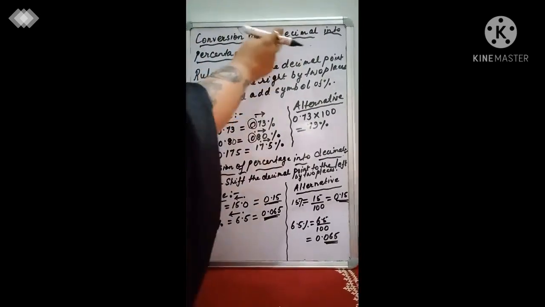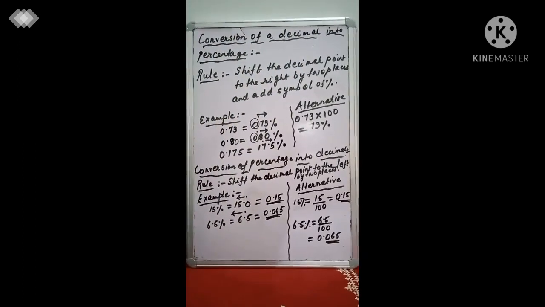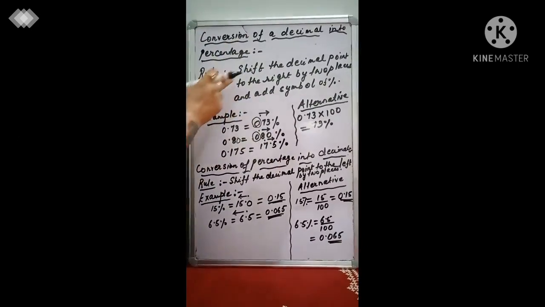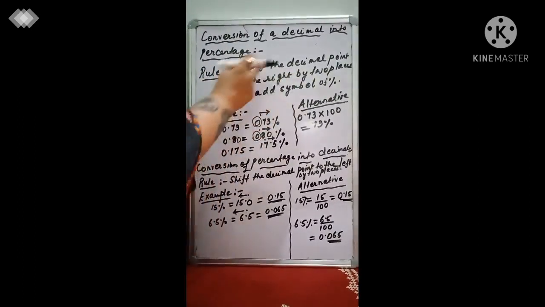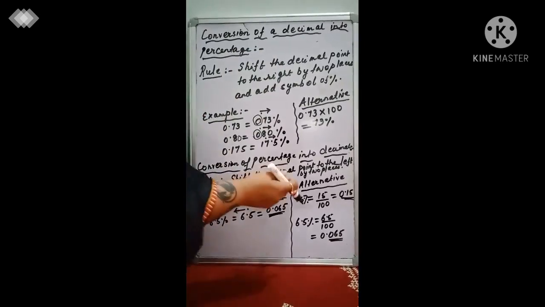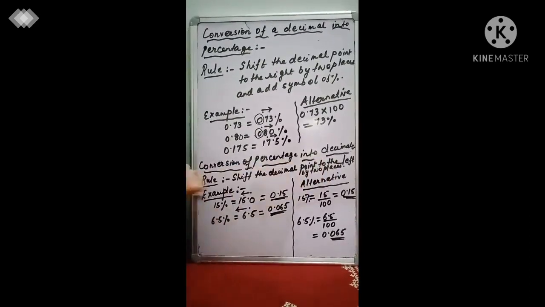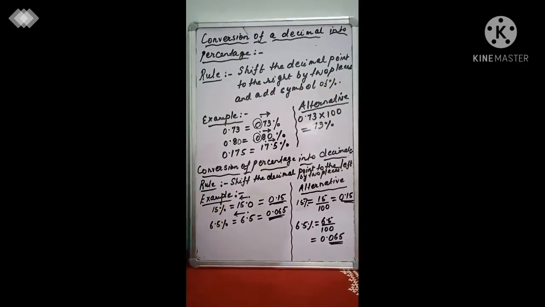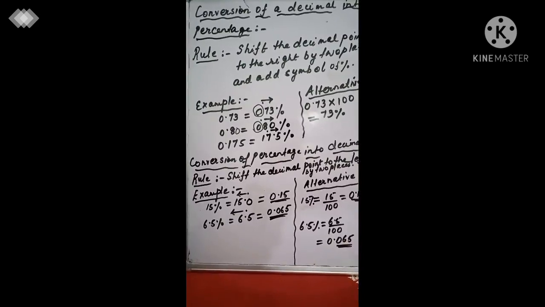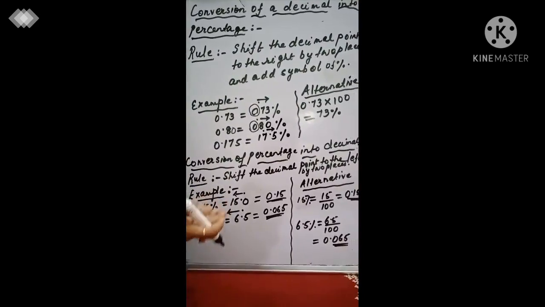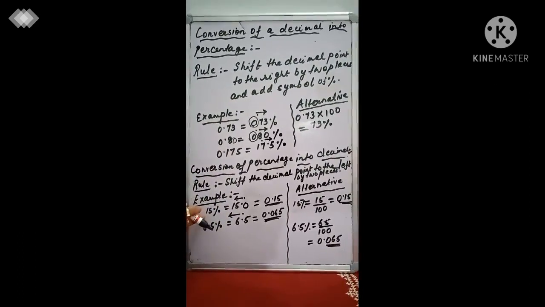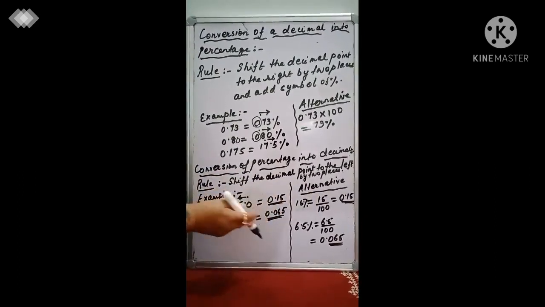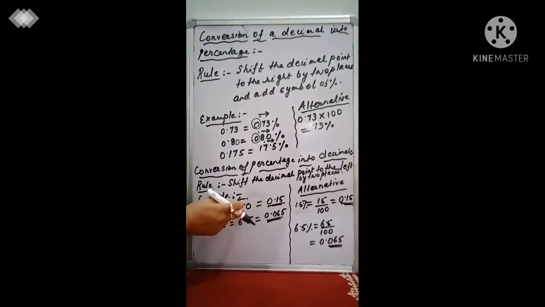Okay? Now the next one, think the opposite of this. When we learned how to convert a decimal into a percentage, now we will learn how to convert a percentage into a decimal. If you shifted 2 places to the right in the other conversion, what are we going to do? We are going to shift 2 places to the left. Let's see how. The question given is 15%. Now 15%, if you see, does not have any decimal. So what you assume is that you have 15 point 0 after that. So I've written my decimal over here.